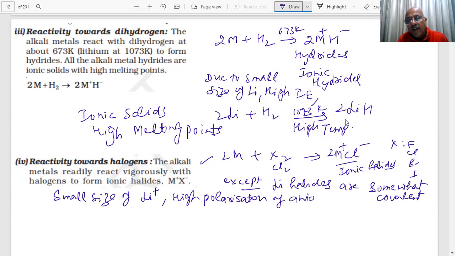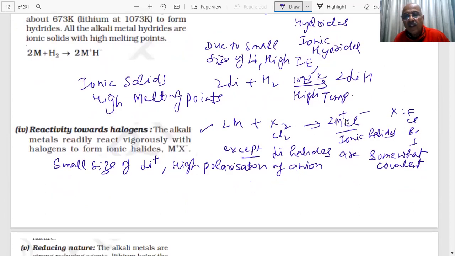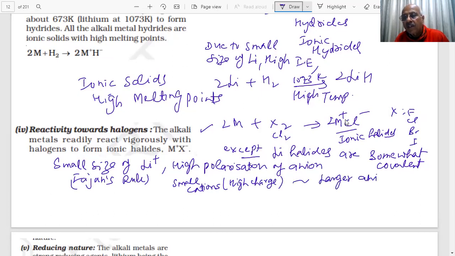The anions will be polarized, which you have studied in 11th class also, Fajans rule. Smaller cation, larger anion, what happens? Smaller cation, high charge, or high charge density. Larger anion, what is the result of that? High polarization of the anion by the cation, and therefore more covalent character.